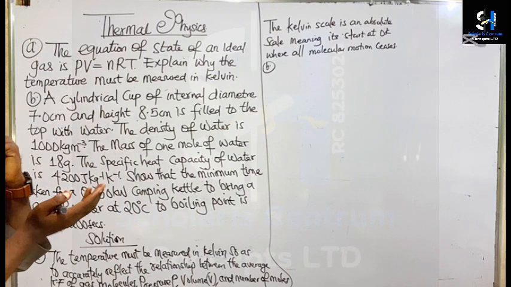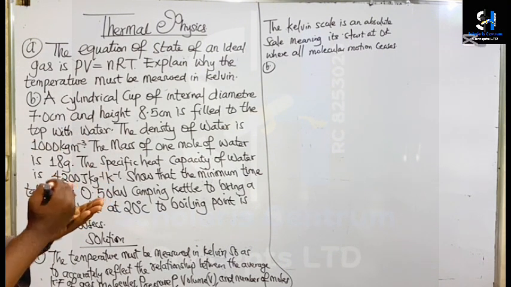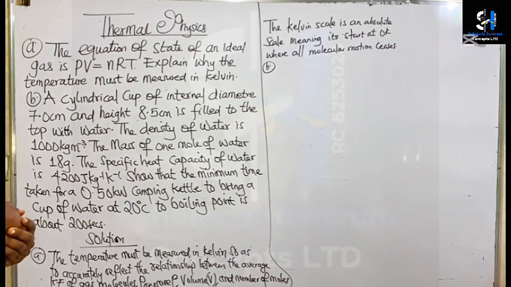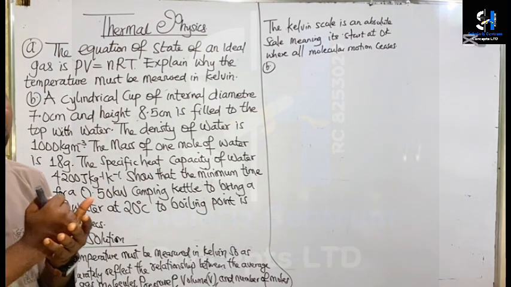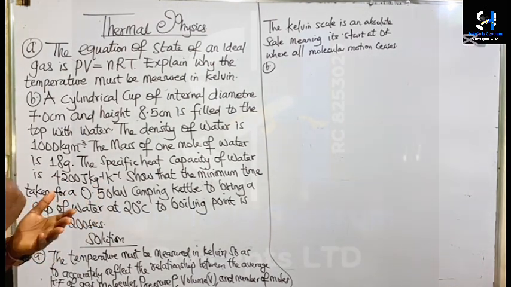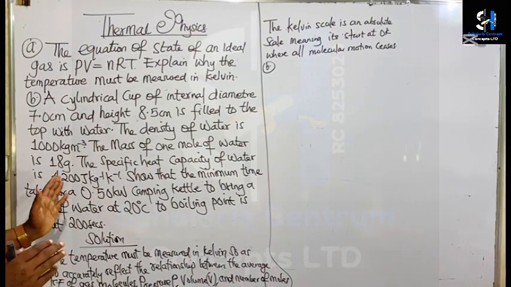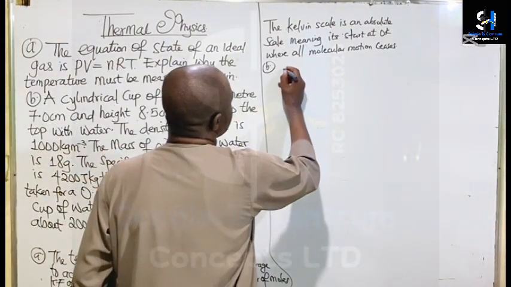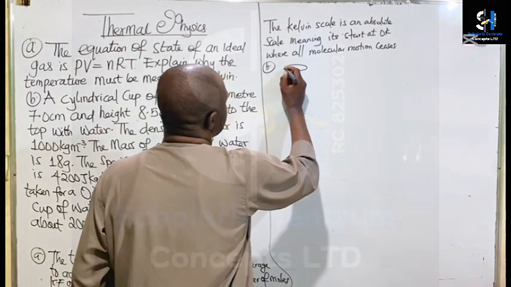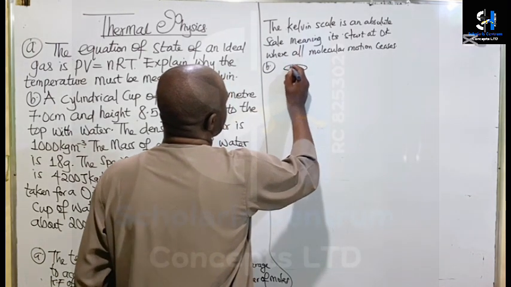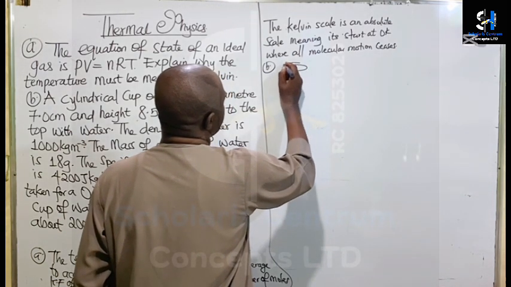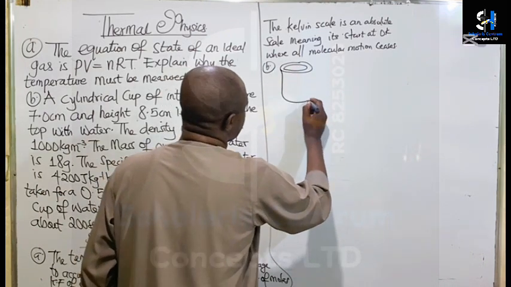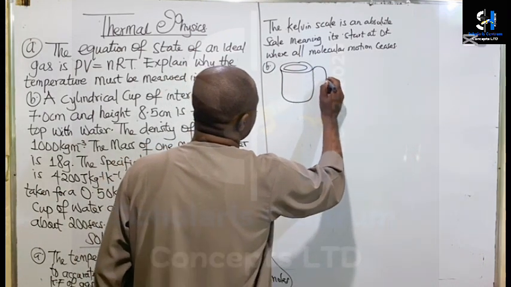The density of water is given, which is 1,000 kilogram per cubic meter, but we are also given the mass of 1 mole of water, which is 18 gram. I don't think this one is necessary, but let's look at it this way. So the first thing is, we are given a cylindrical cup.